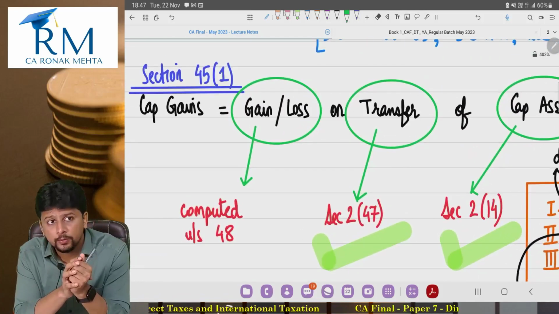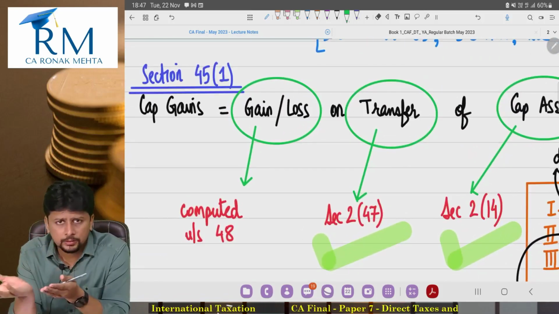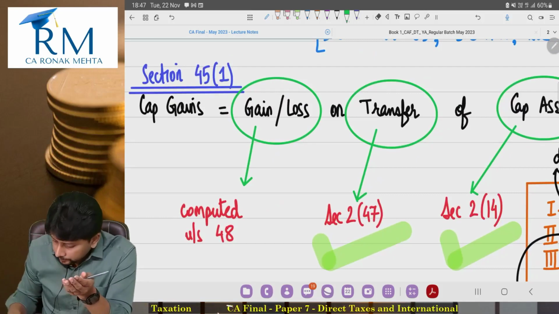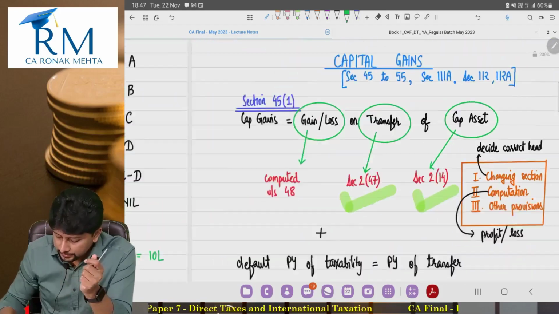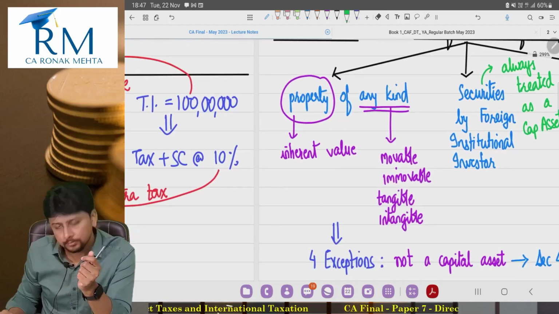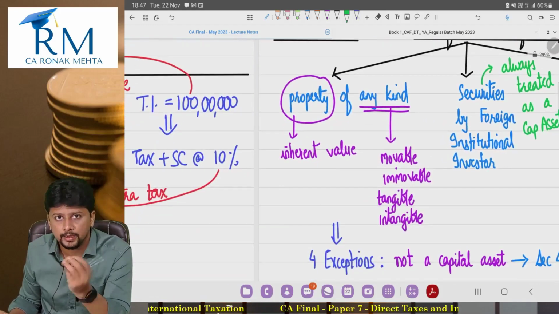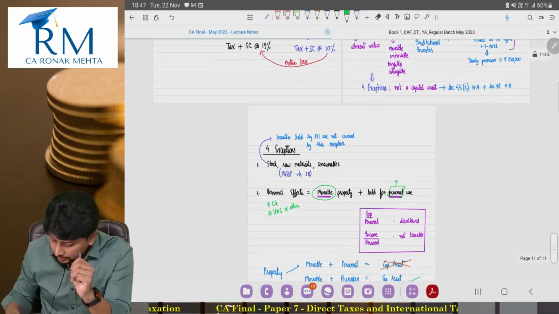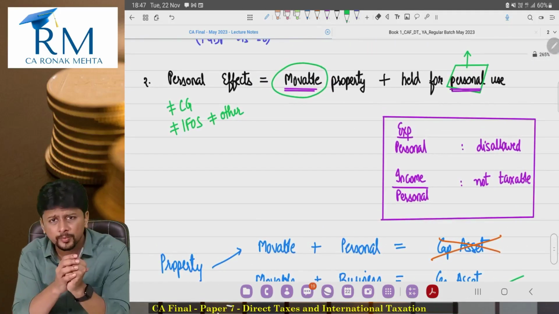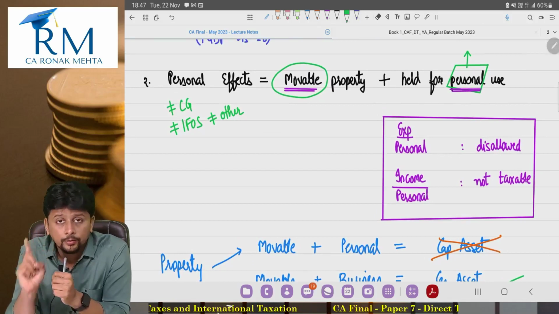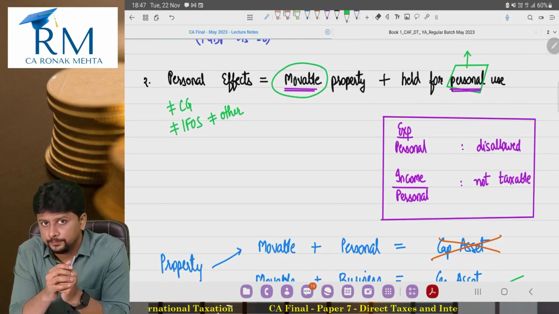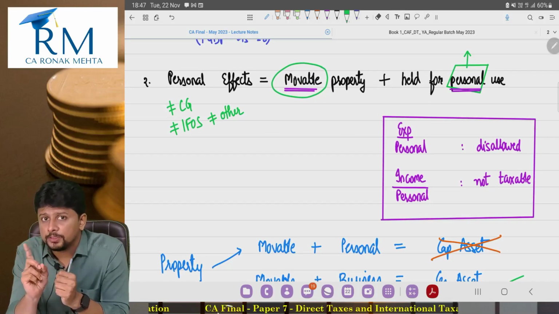Because what you did was sale, which is a type of transfer, and block of asset is a capital asset. Block of asset, property of any kind? Yes, block of asset is property of any kind having inherent value, but movable? Yes, furniture, machinery is movable, but held for business use, not held for personal use.